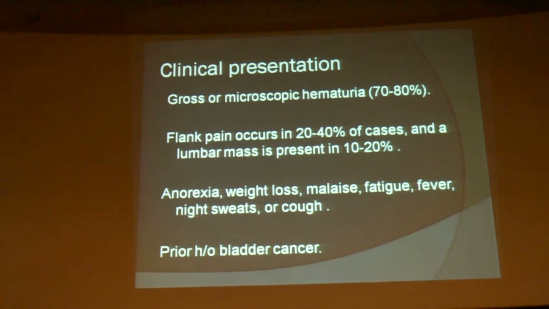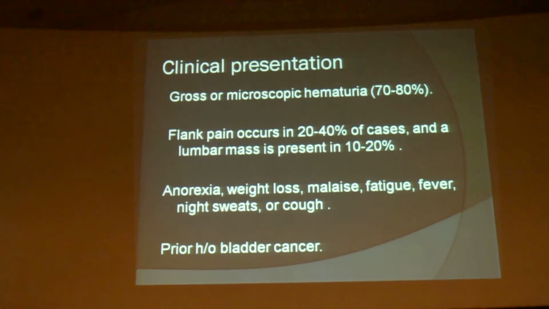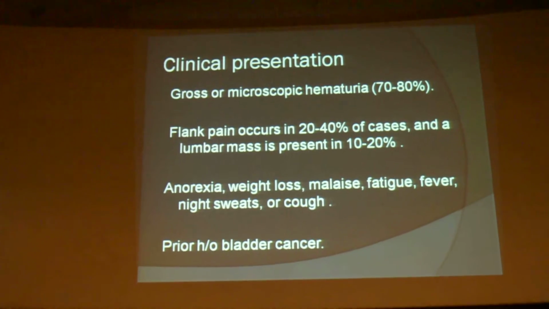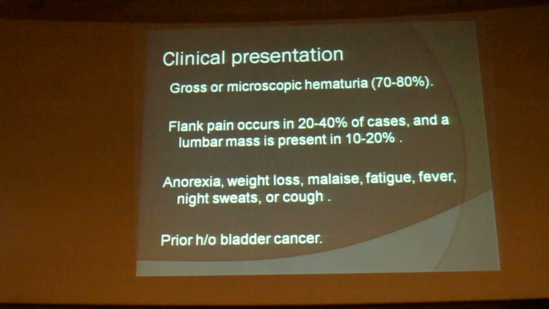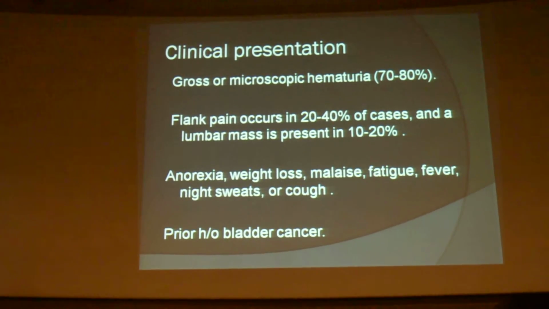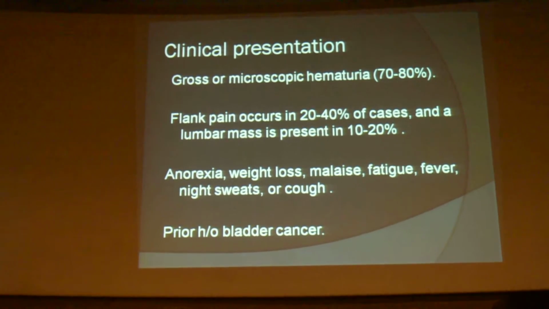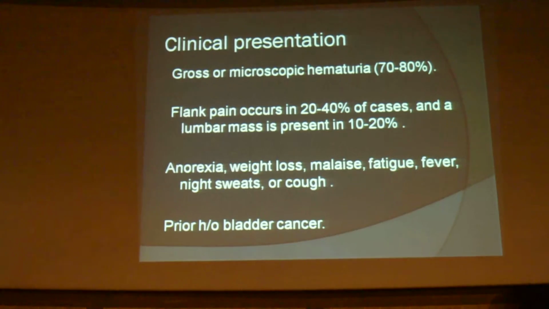Clinical presentation: almost all urinary tract malignancies present as gross or microscopic hematuria. There may be flank pain, there may be a lumbar mass. Prior history of bladder cancer should be ruled out, and in those who present with systemic symptoms like anorexia, weight loss or fever, a rigorous metastatic evaluation should be done.